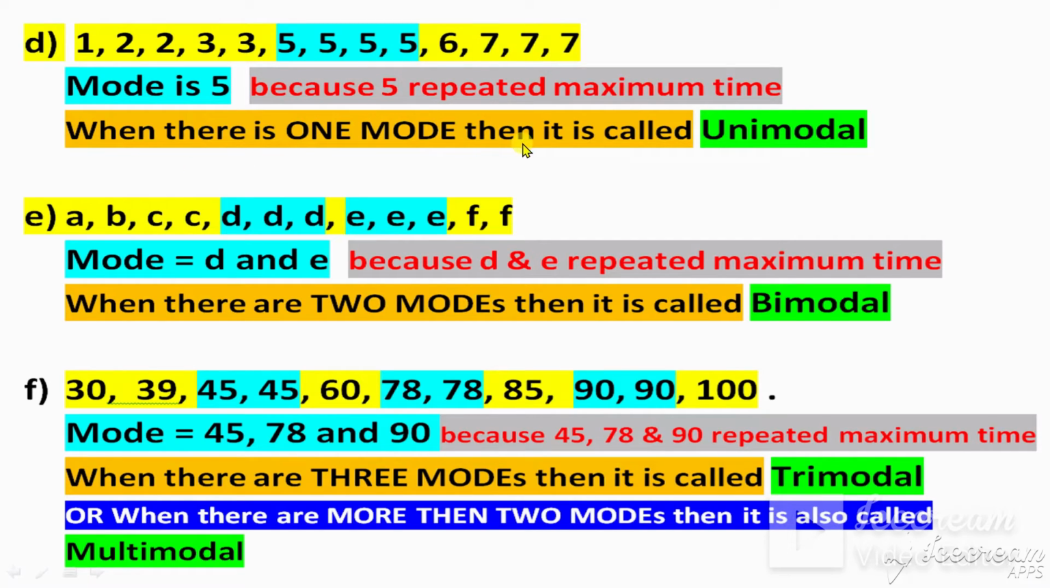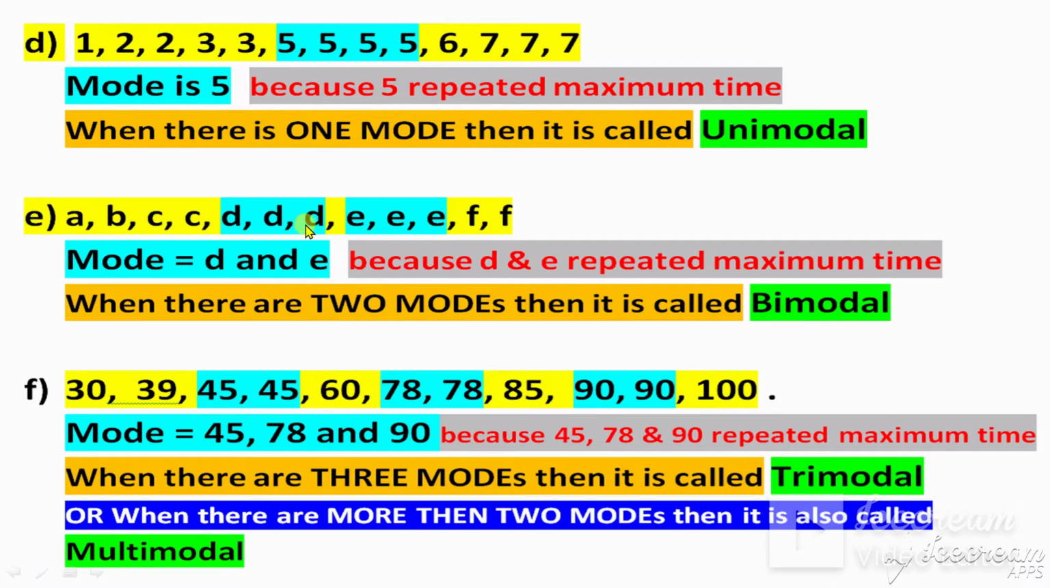When there is one mode, it is called unimodal. In this data set there is only one mode, which is 5. So when one mode is located in the data, that data is called unimodal. Okay, this is unimodal. Now this is qualitative data: A, B, C, D, E, F.